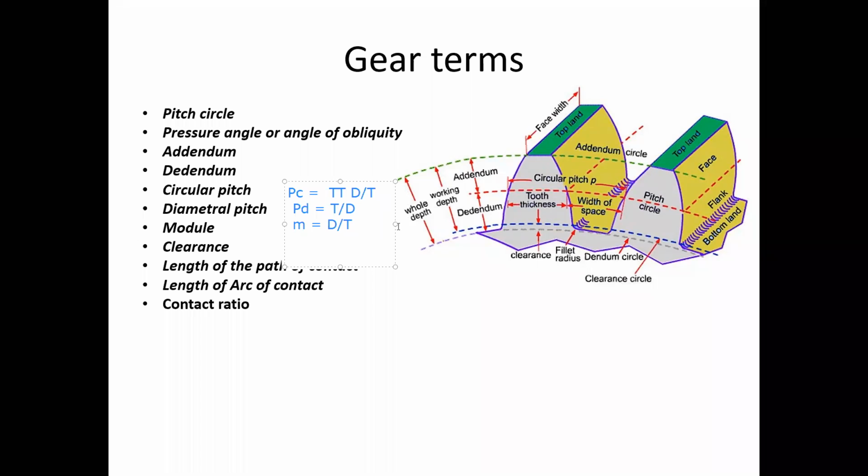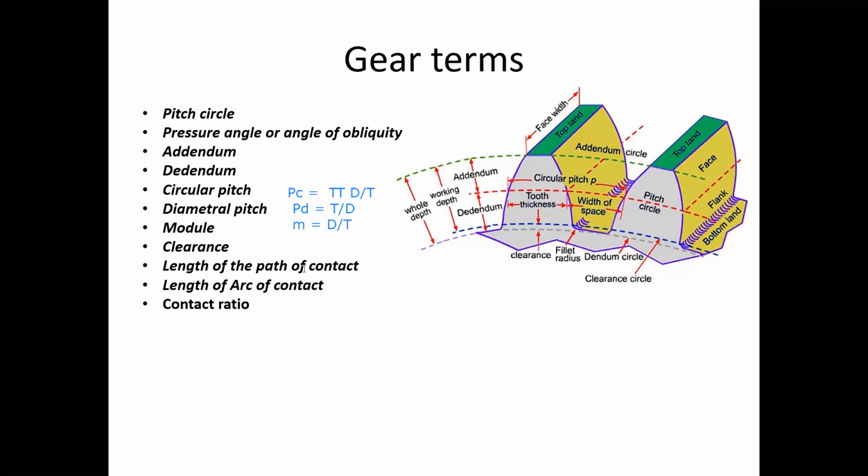So that is known as the clearance. We have some gap between the root, the lowest position. Look at the dedendum circle to the working depth circle. We have some gap there. That is our clearance.